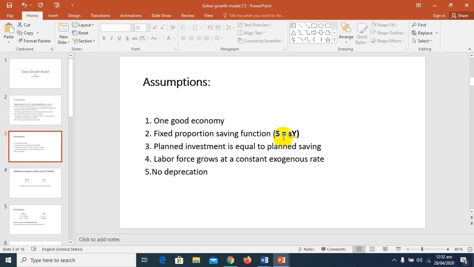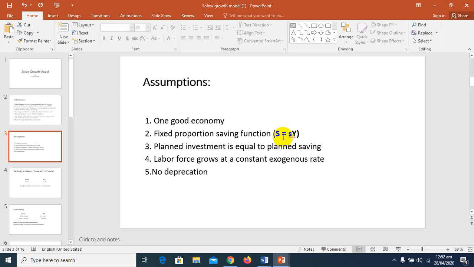On the other hand, the other assumptions according to the Solow growth model: planned investment is equal to planned saving, and labor force grows at a constant exogenous rate, meaning that in his model no variable of the model affects the labor force. The other assumption they have made is no depreciation, so whatever investment is happening is net.